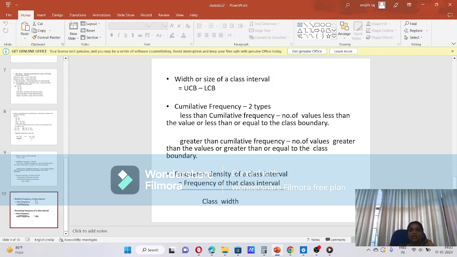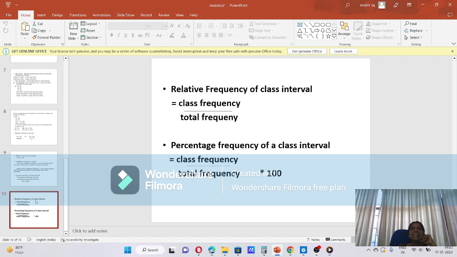Okay, then the next term, relative frequency. We want to find a particular class's relative frequency. We take the frequency of that class and divide that value by the total frequency. Relative frequency of a class interval is equal to class frequency divided by total frequency.